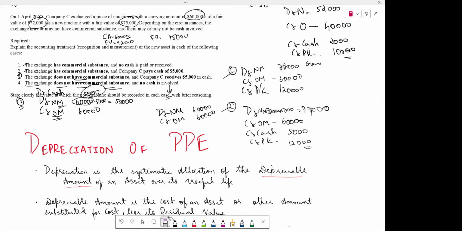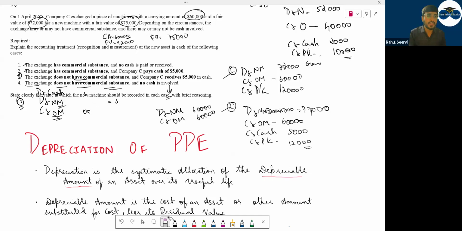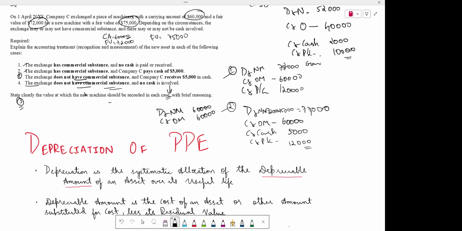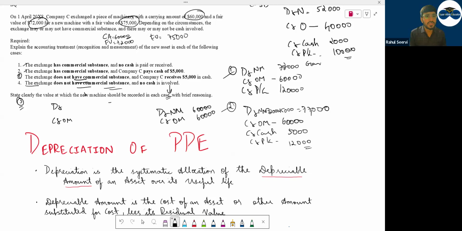Yes. But is there anything cash involved here? Is there a cash part involved here? Yes, 5,000. So old machine 60,000, new machine. I normally record this 60,000, but can I say cash is received? Cash received, will you add or reduce? Your common sense will say, sir, add karo. Nahi, ulta, do it reverse, minus, 55,000. Can I say if I receive cash, my cash balance will go up? Debit what comes in, cash is increasing. Your asset increases by 5,000. So your journal entry is tallying on both sides.